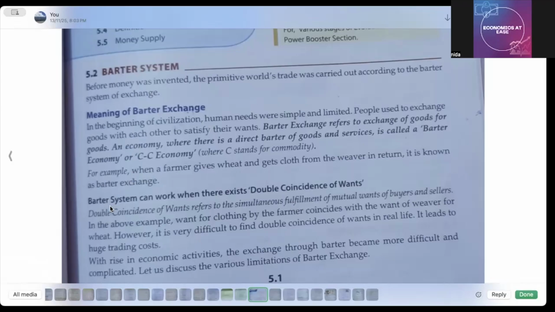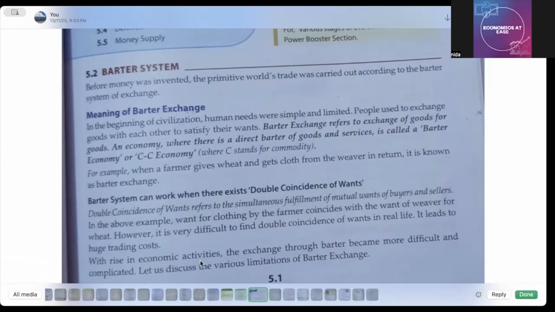Okay, so let's start here. Double coincidence of wants refers to the simultaneous fulfillment of mutual wants of buyers and sellers. In the above example, want for clothing by the farmer coincides with the want of weaver for wheat. However, it is very difficult to find double coincidence of wants in real life. It leads to huge trading cost.